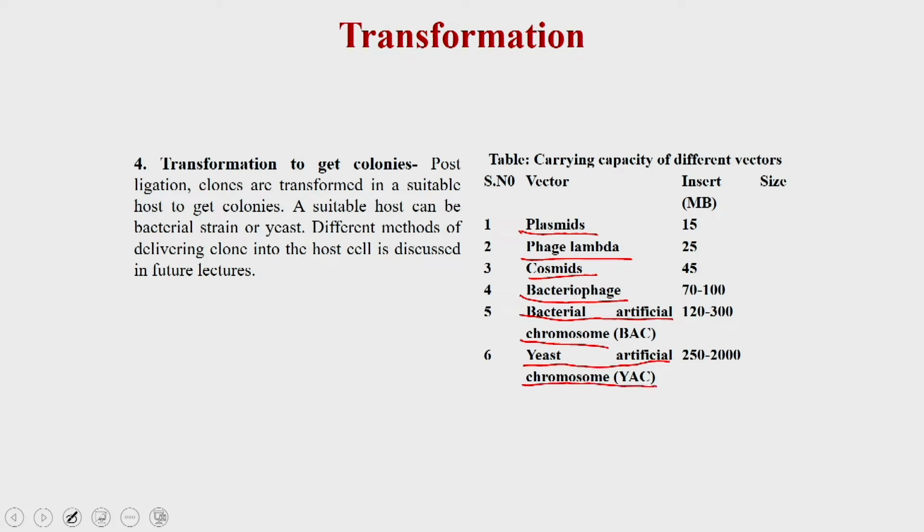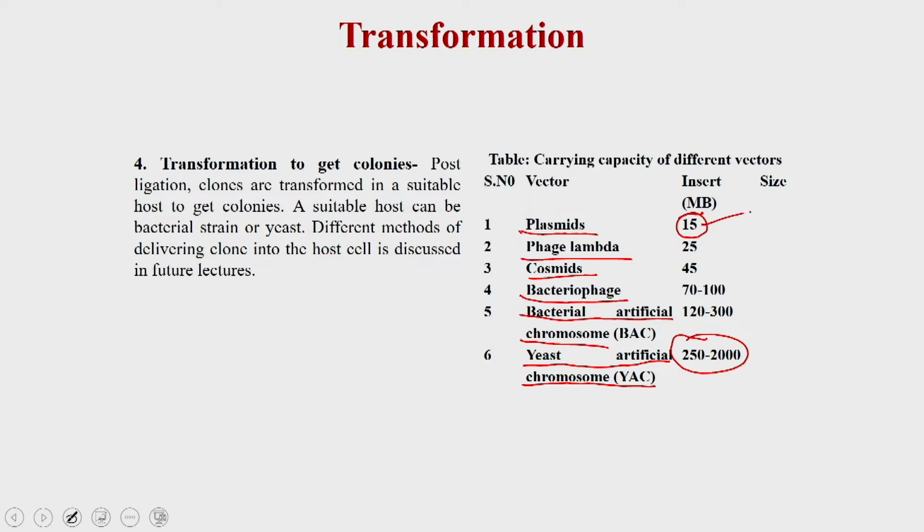All these vectors have different carrying capacities. For example, a plasmid has a carrying capacity of 15 MB, whereas the yeast artificial chromosome has a carrying capacity of 250 to 2000 MB.